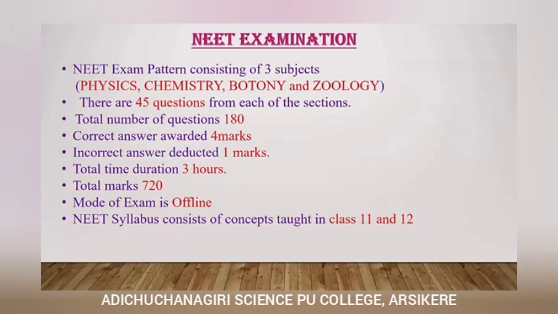And the NEET examination pattern. Here the NEET exam pattern consists of 3 subjects, that is physics, chemistry and biology. In biology again there are 2 branches, you already know, botany and zoology. So in all these 4 subjects there are 45 questions from each section. So the total number of questions will be 180. Remember students, physics 45 questions, chemistry 45 questions, biology 45 for botany and 45 for zoology.